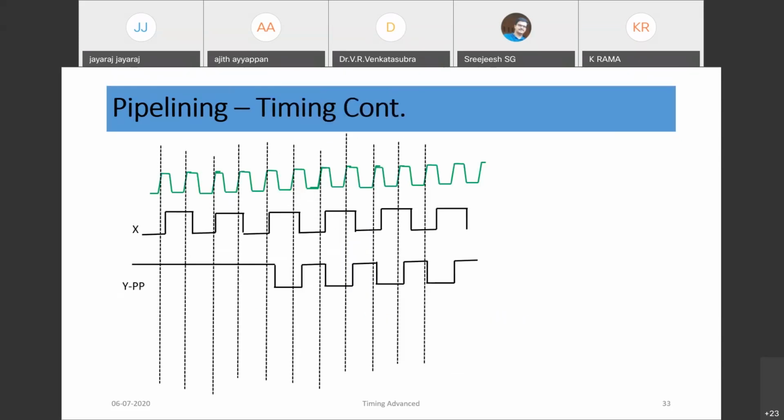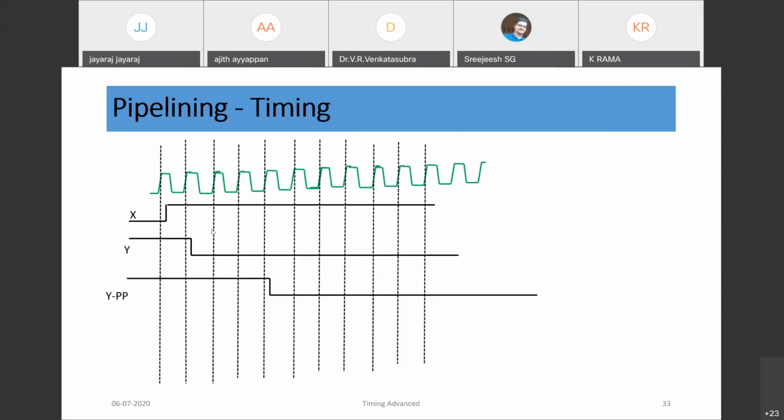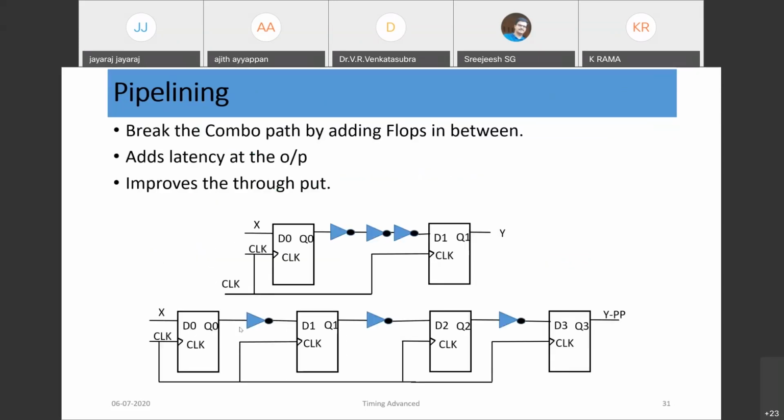So you can look at this timing. Assume X is changing. X is toggling from 0 to 1, X keeps on changing. So what happens at the output? If you look at the circuit, assume the flops are cleared.